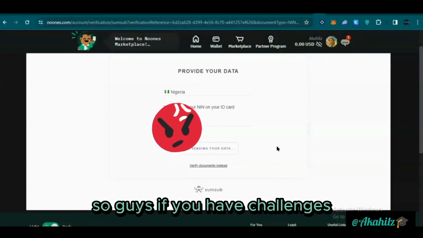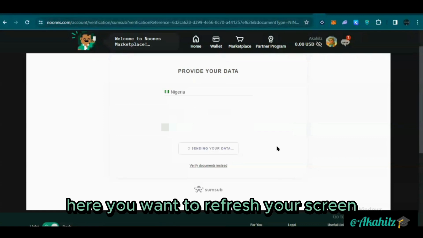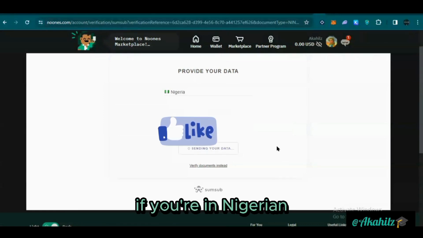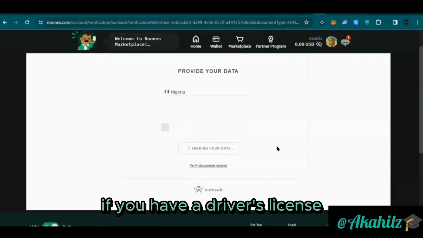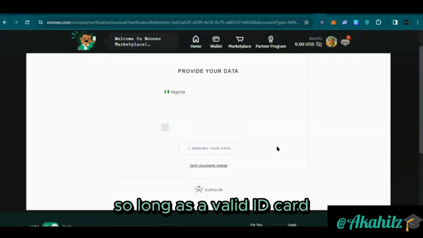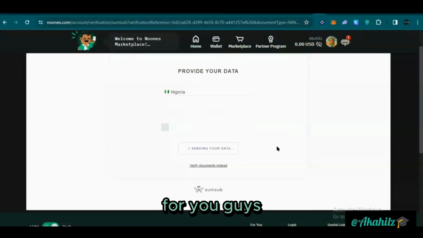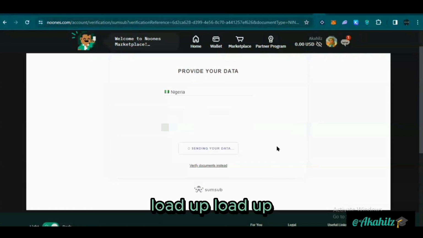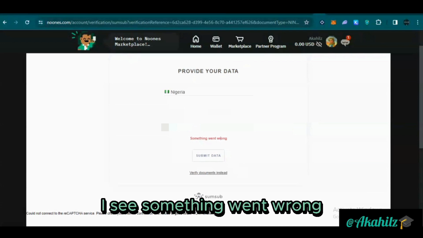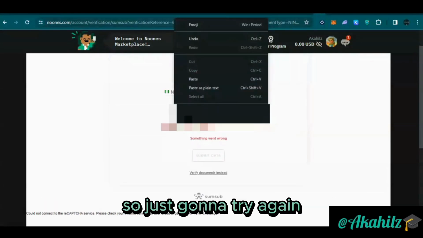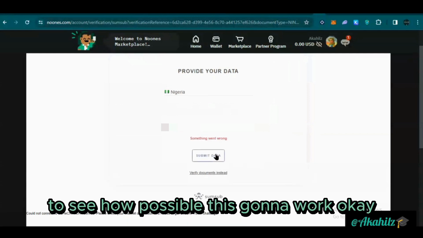So guys, if you have challenges here, you want to refresh your screen and try it again. It's going to work. Your NIN works if you're a Nigerian. If you have a driver's license, you can also try it. Whichever document you want to use, so long as it's a valid ID card, it should work for you guys. So I'm going to wait for this to load up. It says something went wrong. I think the verification portal is a little bit messy, so we're just going to try again to see if this is going to work.